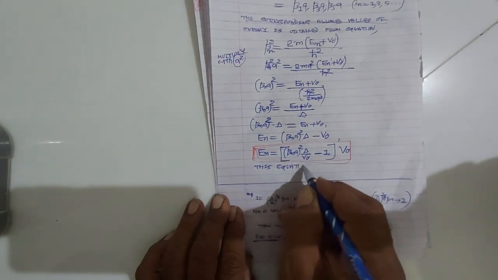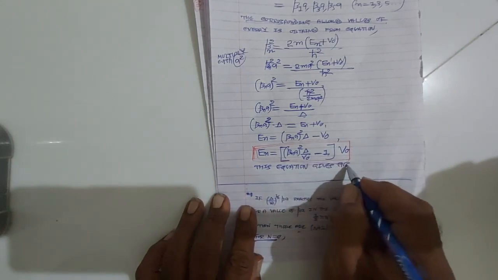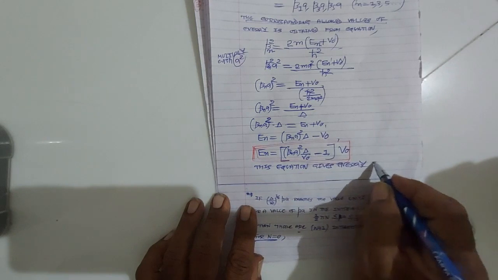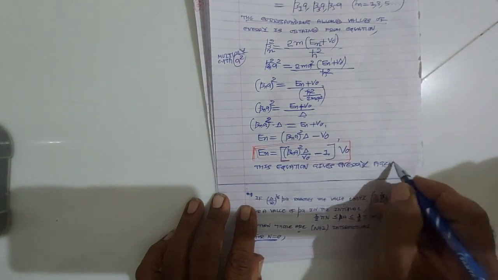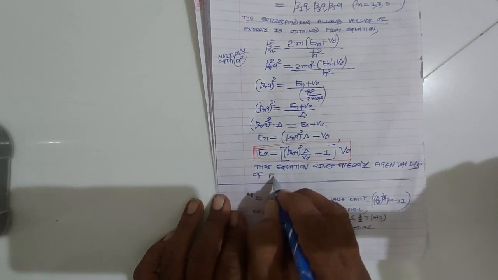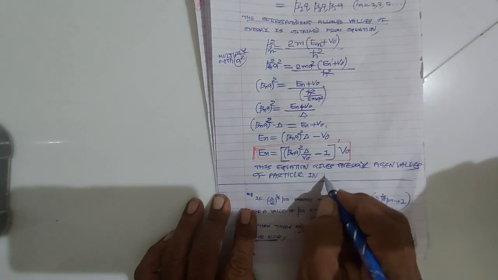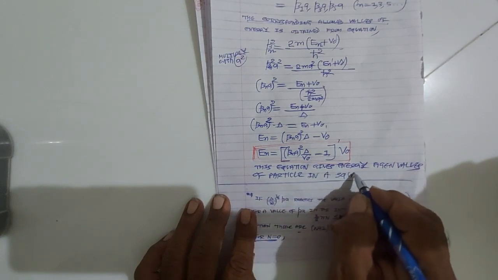So this equation gives energy eigenvalues of particle in a square well.